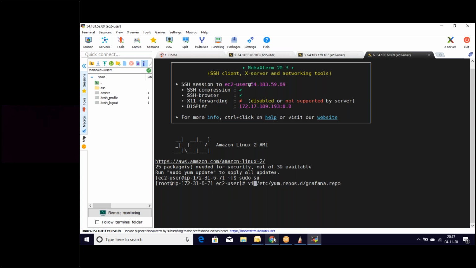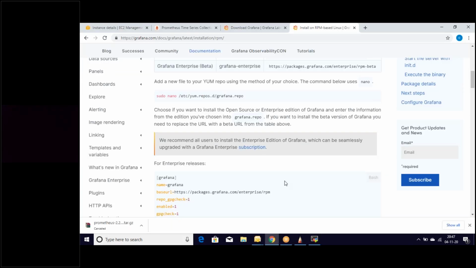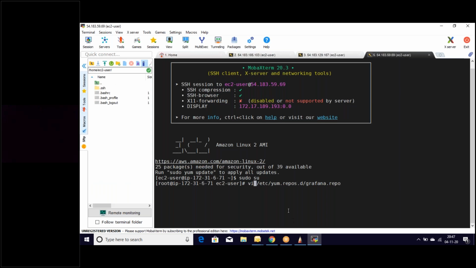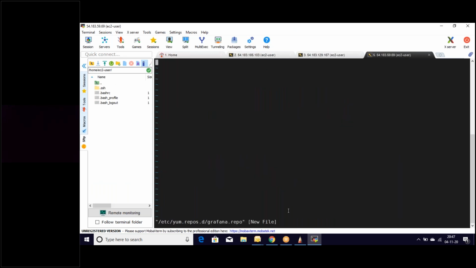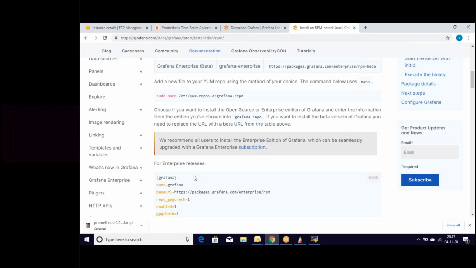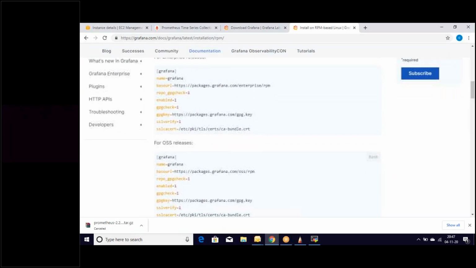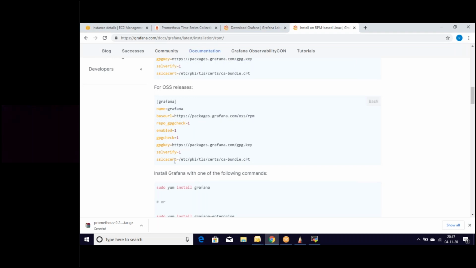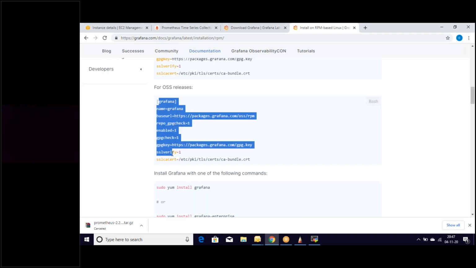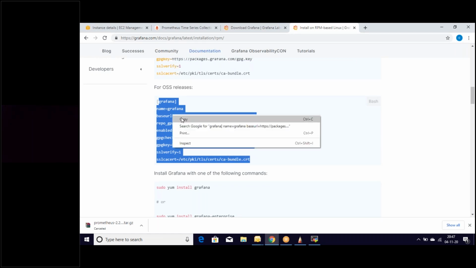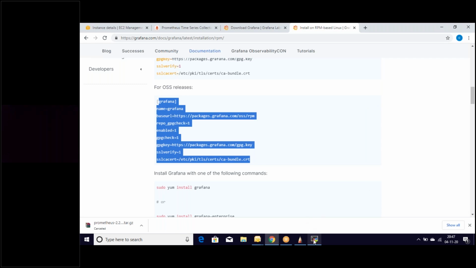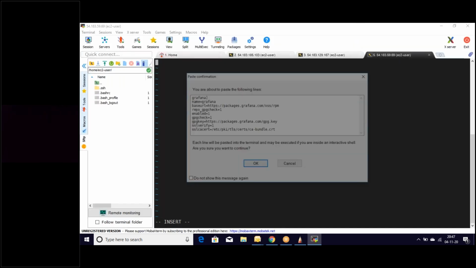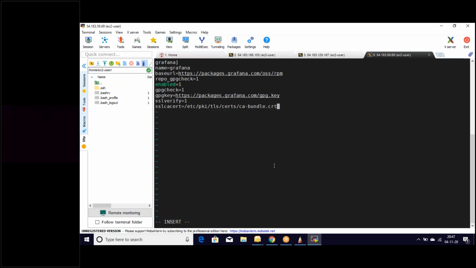if you look at the documentation part, dot repo, okay, right. Let's edit this one. Let's go to insert mode, and we need to put the contents in that file. And the contents would be for OSS releases. So this is the one which we need to put there. This is the file. Copy this file, and let's put this file here. So this is the first step which we need to do.